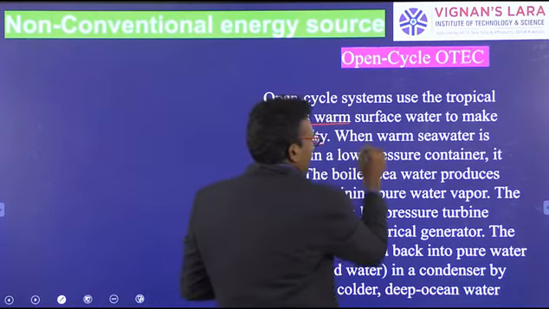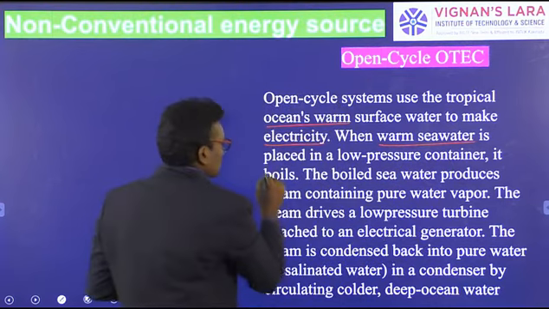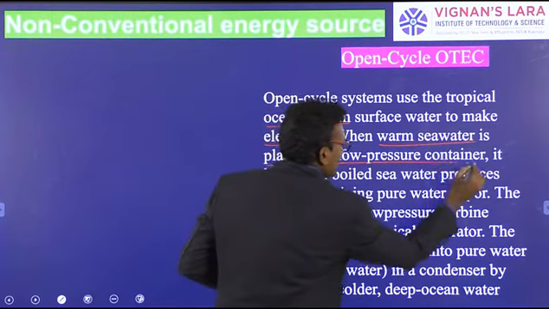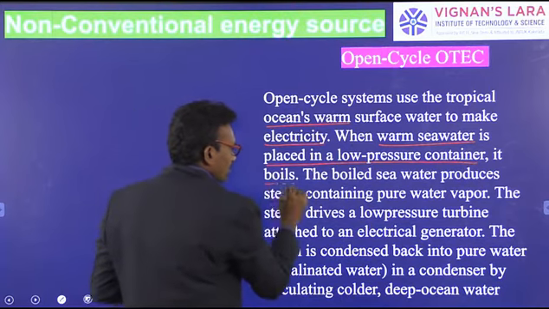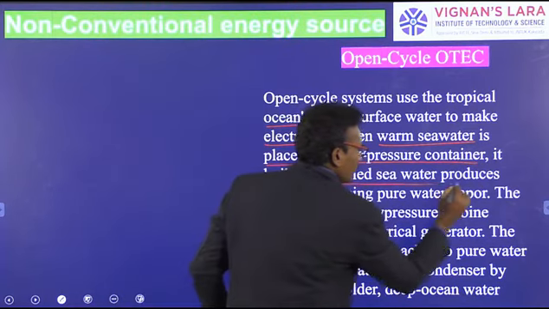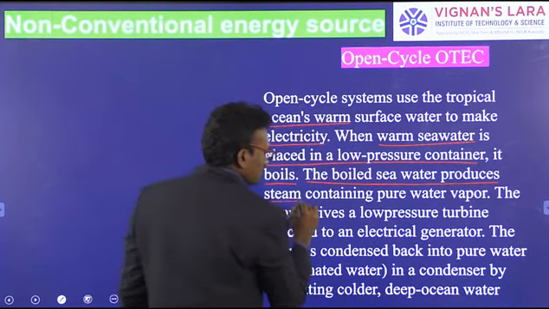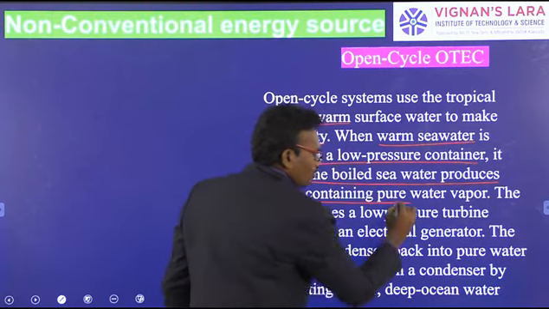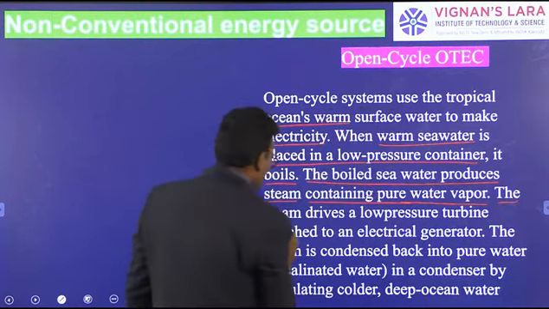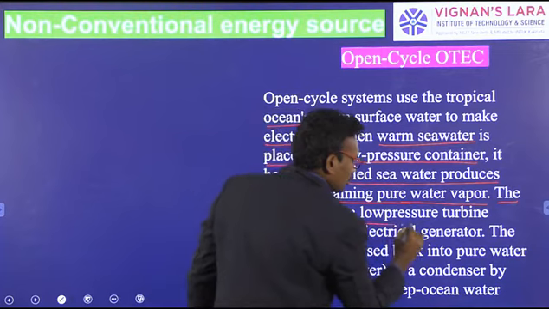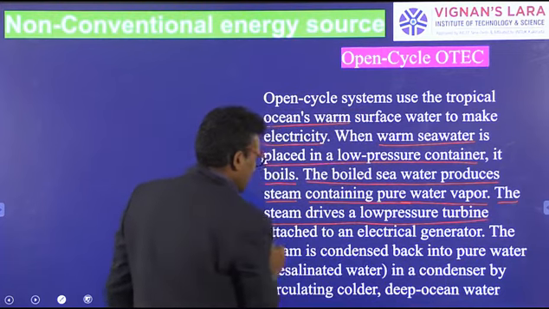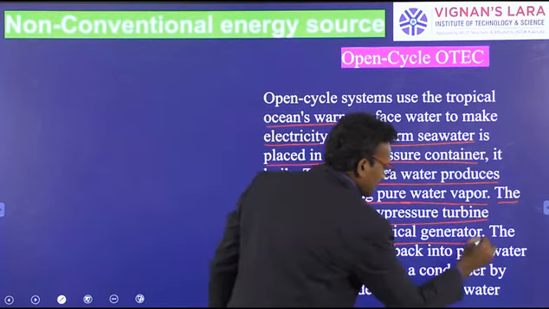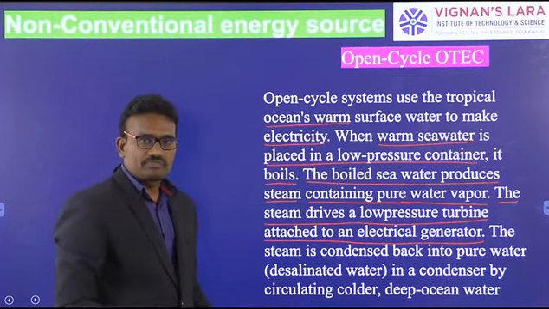When the warm seawater is placed in a low pressure container, it boils. The boiled seawater produces steam containing pure water vapors. The steam drives low pressure turbines attached to electrical generators.